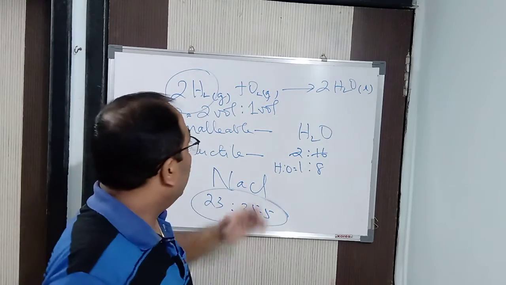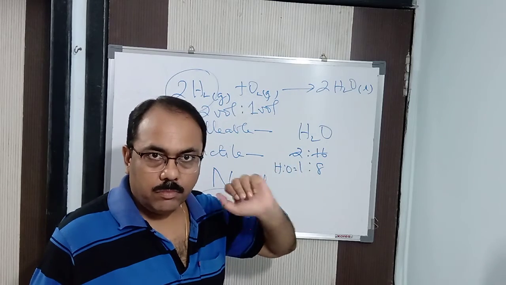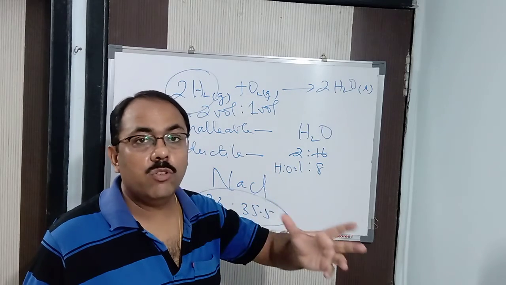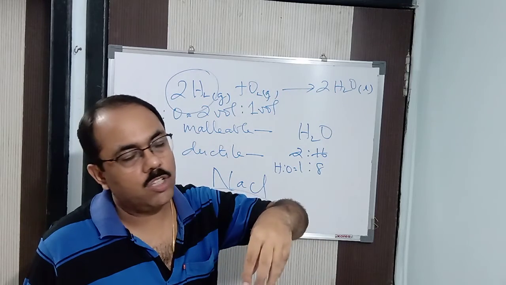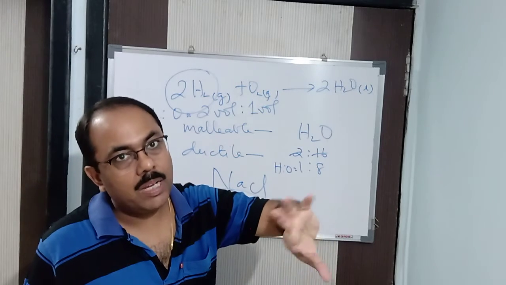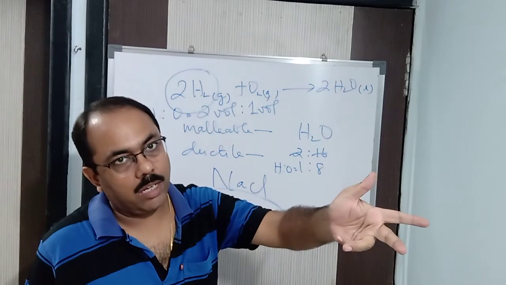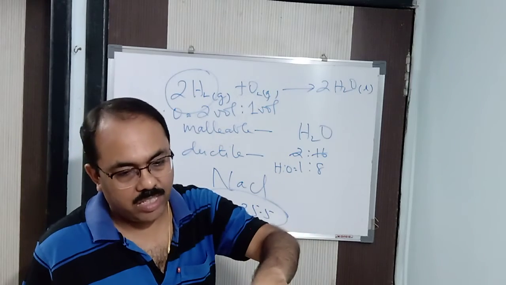For example, if you want to separate the components of hydrogen and oxygen, what you need to do? You need to take acidulated water. It means in water you will be mixing some acid, because pure water is a non-conductor of electricity. But when you add some acid to it, it becomes conductive. Pure, distilled water, you add some acid. Which acid? Sulfuric acid. Then it becomes conductive.